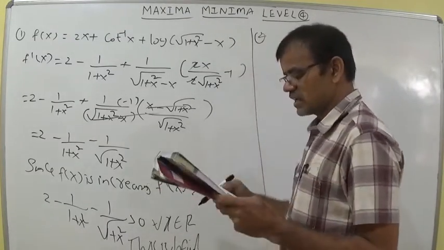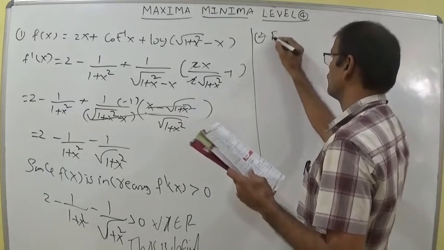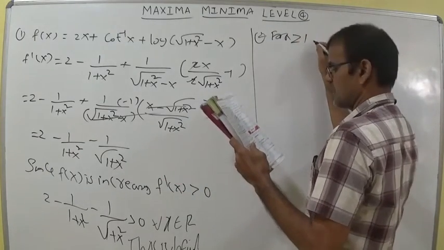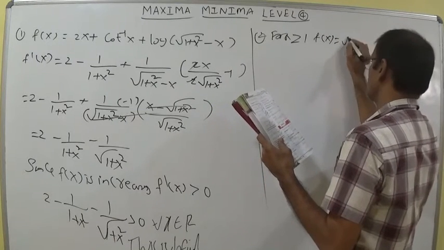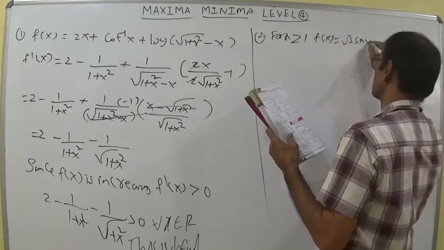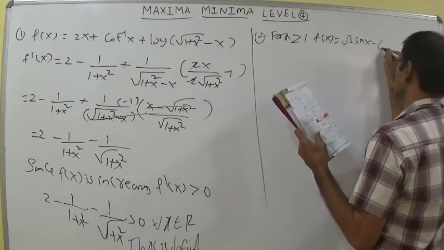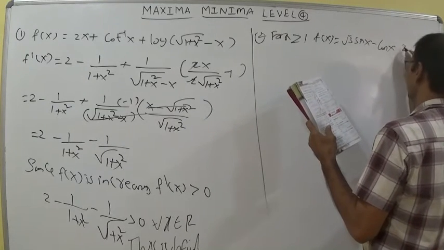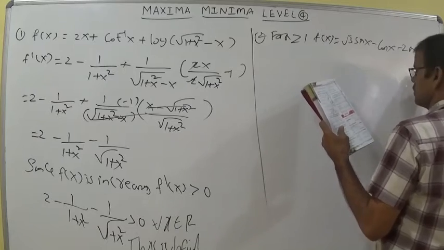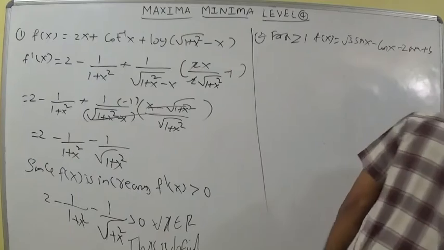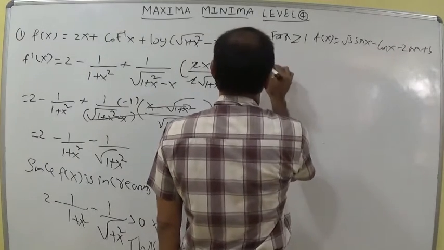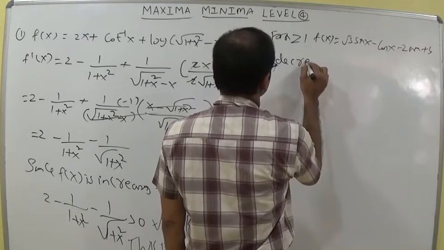That's all. Second question. He gave the condition a greater than or equal to 1, the function f of x is equal to root 3 sin x minus cos x minus 2ax plus b is decreasing. Here it is given as a decreasing function.